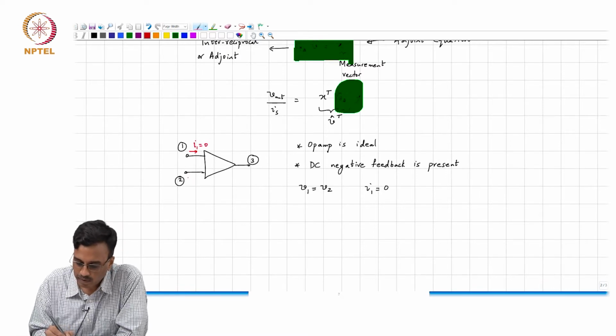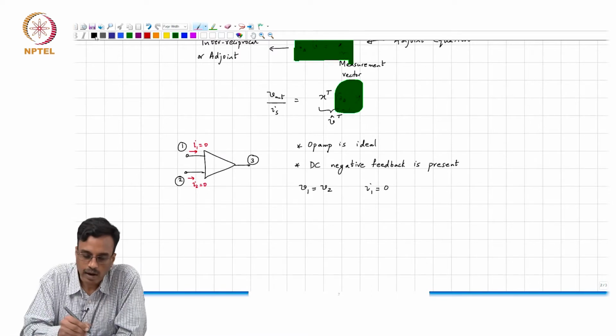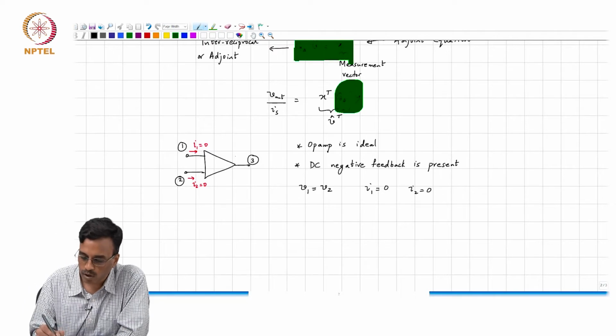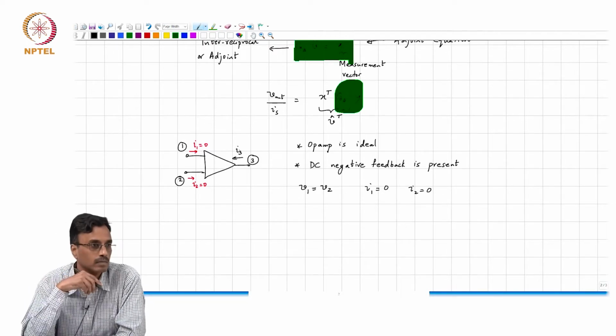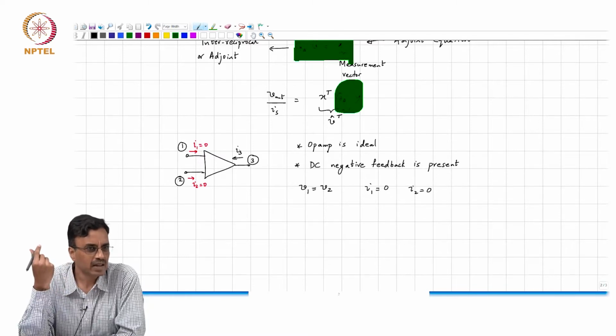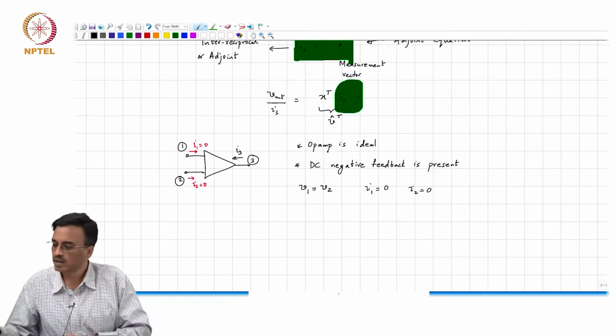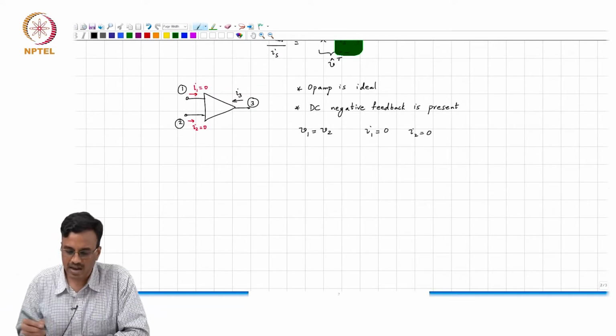And likewise, I2 is 0. All right. And what about I3? It can be anything, and that's dictated by the rest of the network. Correct? So therefore, what will be the MNA stamp of an ideal op-amp?